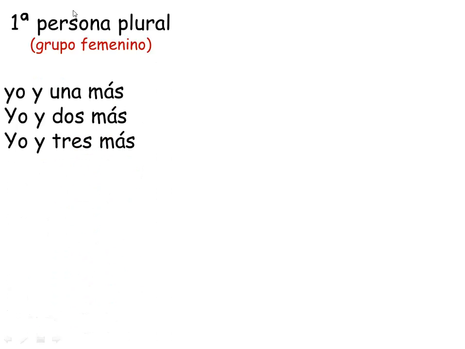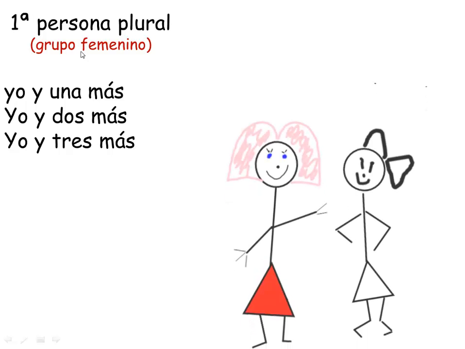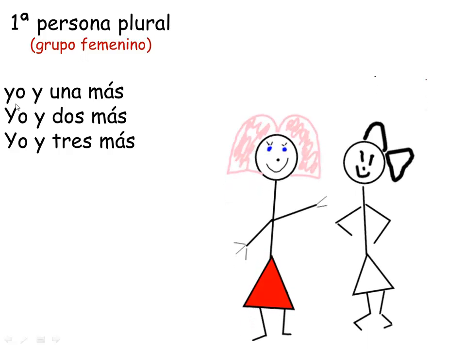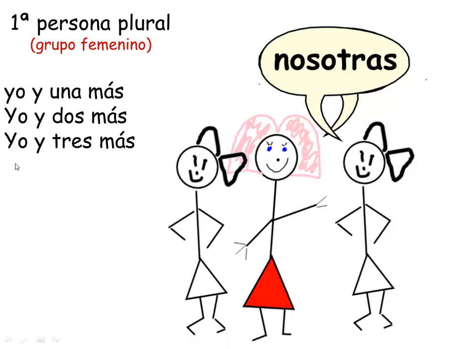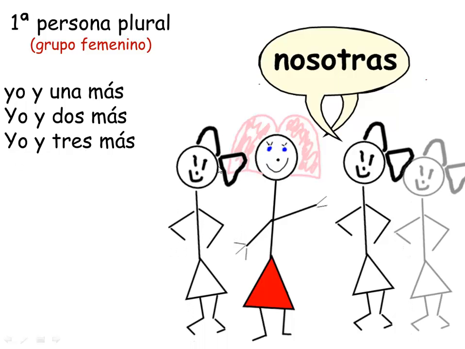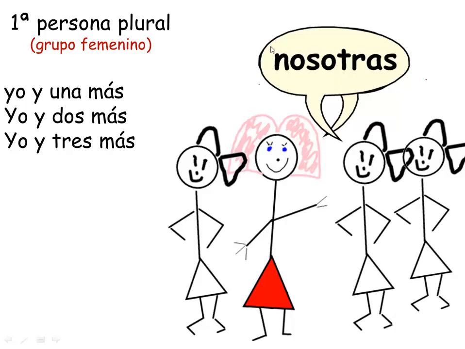Okay, so let's look at first person plural, and now let's look at the feminine form of it. If I was a girl and this was me and there was one more, that would be nosotras. If it was myself and two other people, it would still be nosotras. And if it was myself and three other people, it would still be nosotras. Here you can only use the nosotras form if we are all girls. And there's your pronoun in English, we.